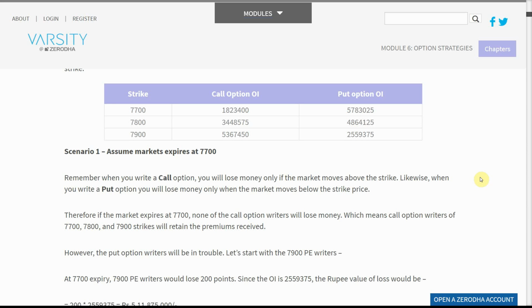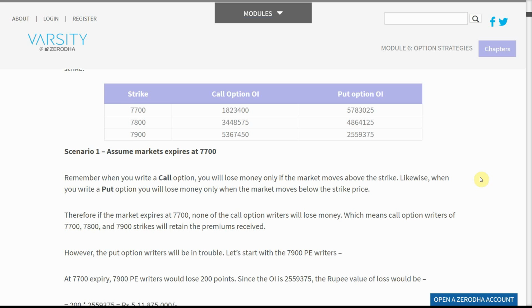Remember, when you write a call option, you will lose money only if the market moves above the strike. Likewise, when you write a put option, you will lose money only when the market moves below the strike price. Therefore, if the market expires at 7,700, none of the call option writers will lose money, which means call option writers of 7,700, 7,800, and 7,900 strikes will retain the premiums received. However, the put option writers will be in trouble. Let's start with the 7,900 PE writers.